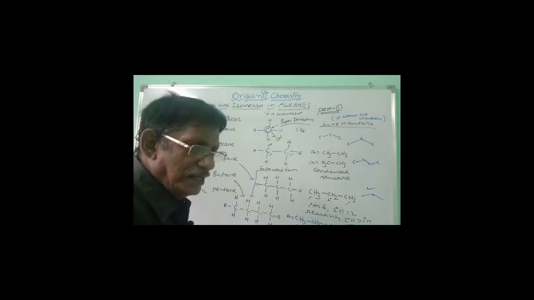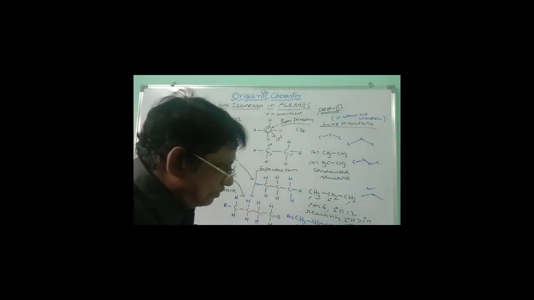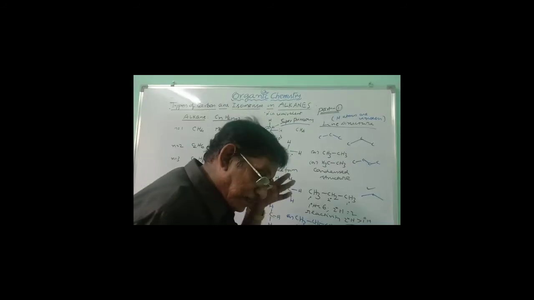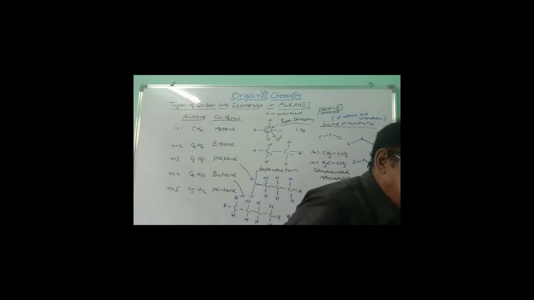All these are butane representations, line structures. In any angle you can write. You have to show the corners for every carbon. First and last carbons will not be there because this is starting, this is ending. These are carbons. So this is the way of representing butane as normal butane because the chain is carrying only primary and secondary carbons. There is no tertiary carbon, there is no branch, and so it is called normal butane.